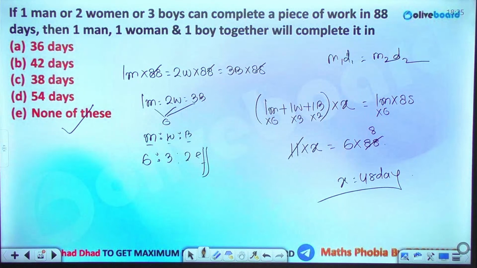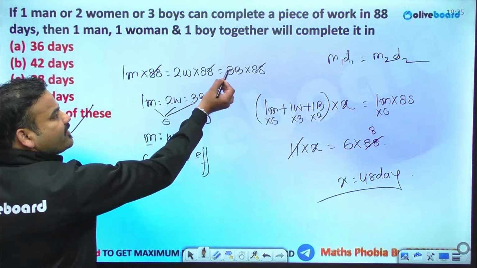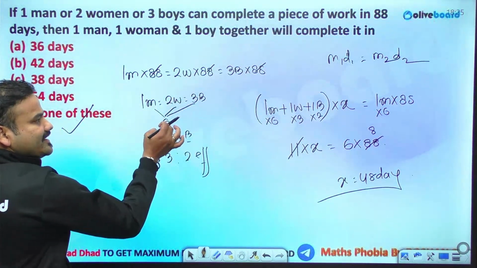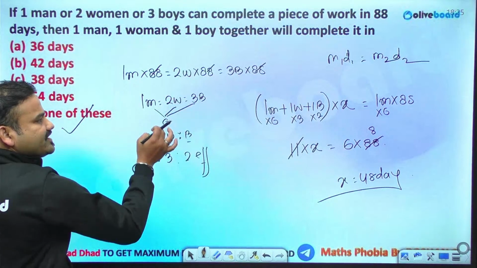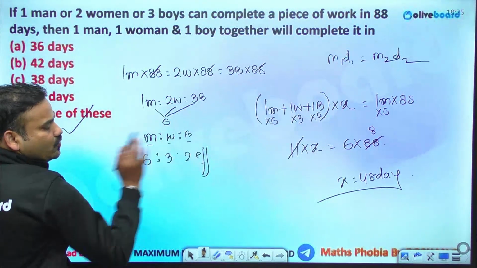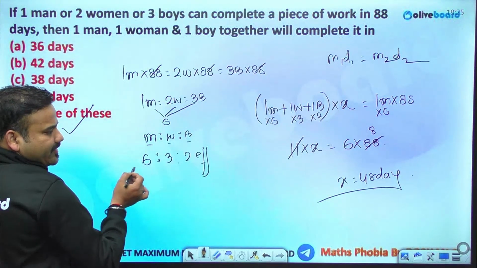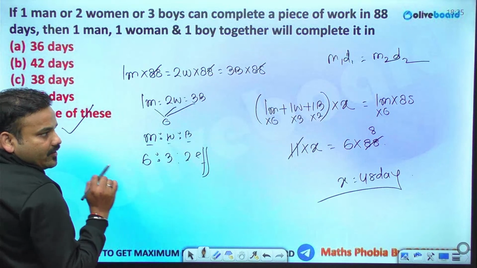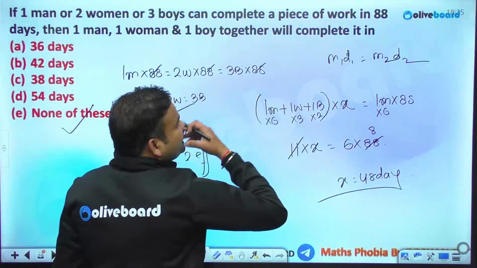Yes, see, 1 man equals 2 women equals 3 boys. Take the LCM, that is 6. Divide with the coefficient, that is 6, 3 and 2. So together they are showing up the efficiency as 11. Now if 1 man, 1 woman and 1 boy is entering, what will happen?